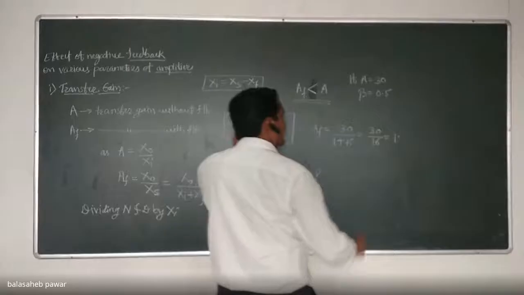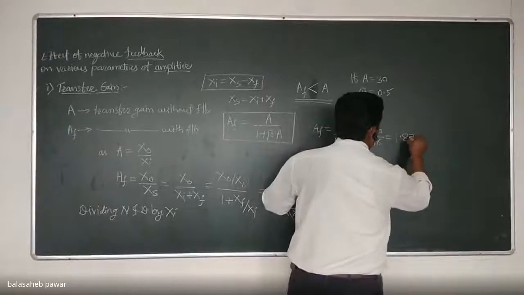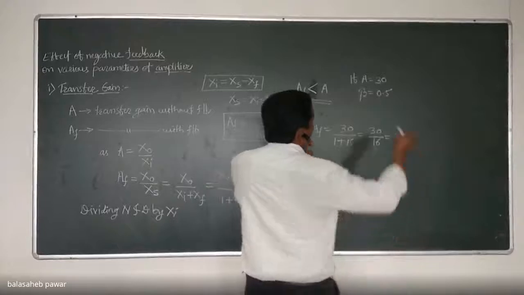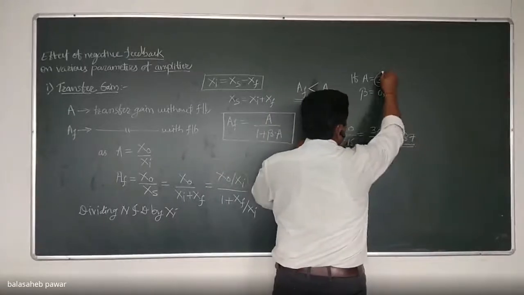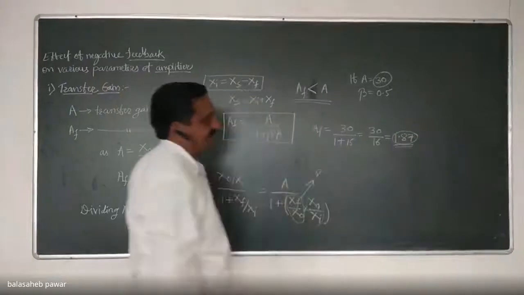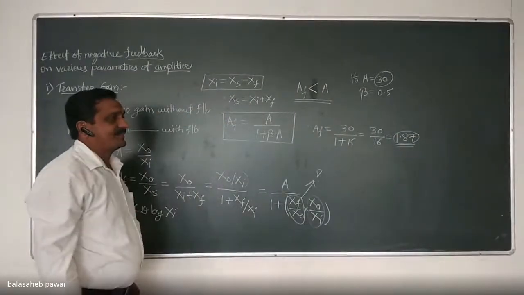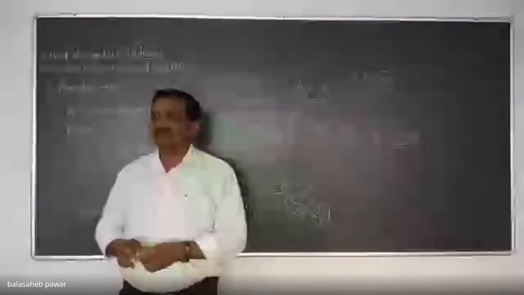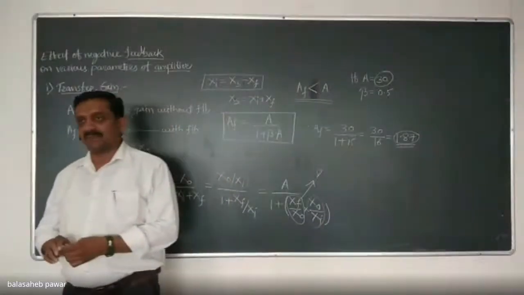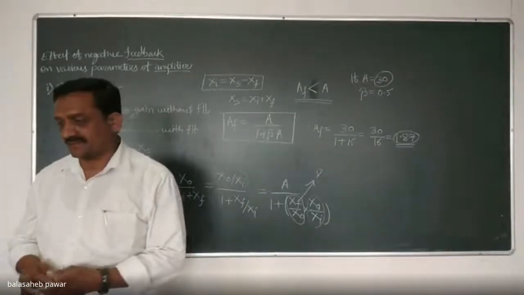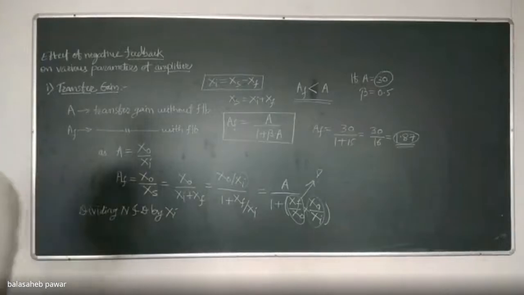1.87. Very nice. So see, without feedback, that gain of 30, and with feedback, it becomes 1.87. Okay. So finally, what is the conclusion for this first parameter? If there is a negative feedback, the gain of that amplifier circuit gets reduced. Note it at your end.